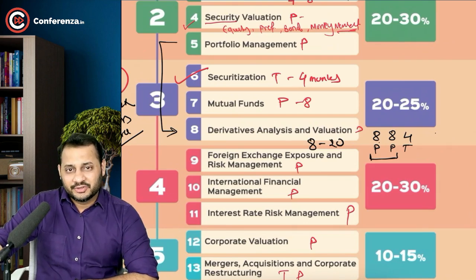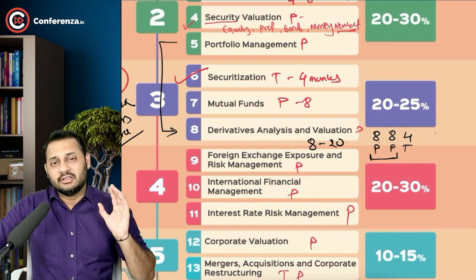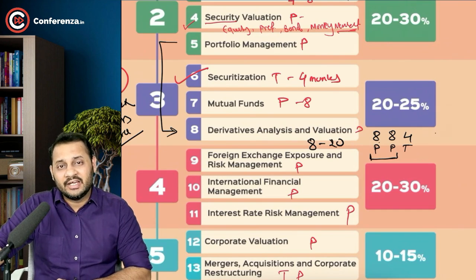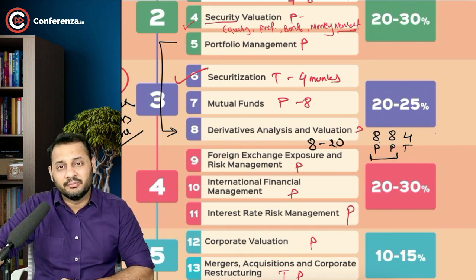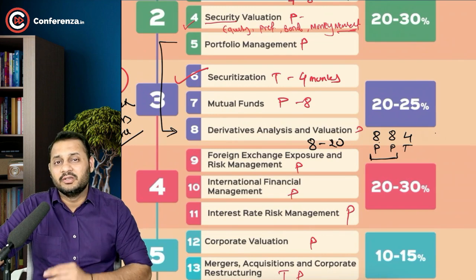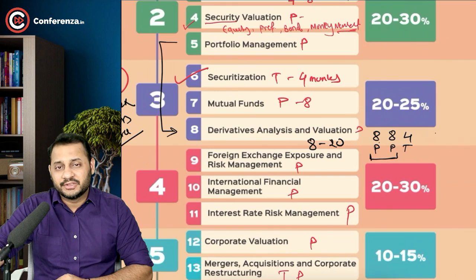But the last questions of this chapter are pretty big. So one advice that I want to give you before starting this chapter is that if a question comes from this chapter in the exam, then keep and solve those questions at the end of your paper. Do not mess yourself with the questions of international financial management in the beginning or in the middle of the exam paper. Do not waste your time, because if the answers are big and the questions are asked for 8 to 10 marks, then you will end up spending more time comparatively as compared to the other questions.